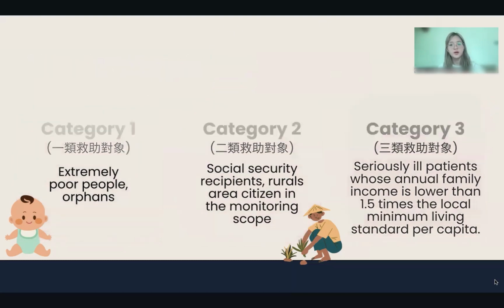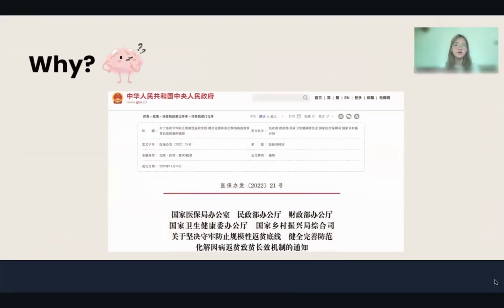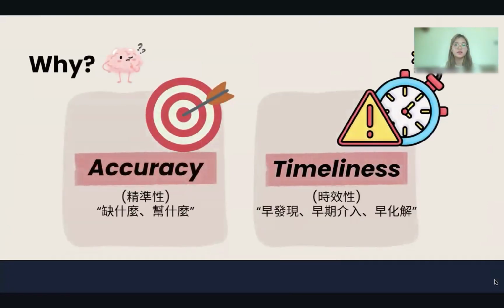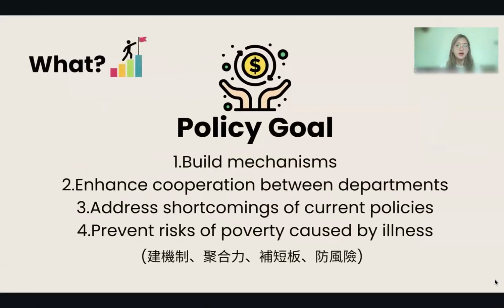At this point, you may ask, why was this policy introduced, given that there are many poverty prevention policies already? The reason behind this is that the government recognized the need for more accurate and timely poverty prevention measures, in Chinese, 精准性 and 时效性. So the goals of the policy are building mechanisms, enhancing cooperation between departments, addressing shortcomings of current policies, and of course, preventing risk of poverty caused by illness.